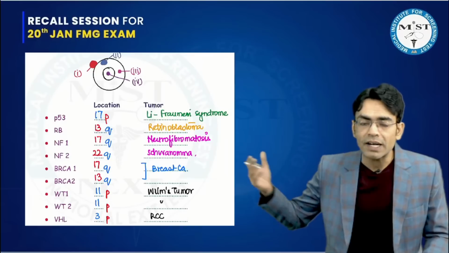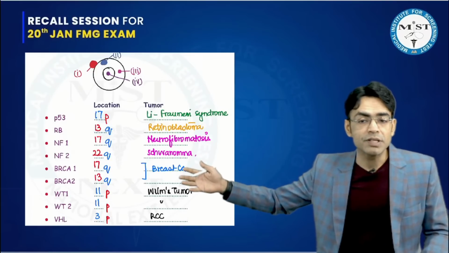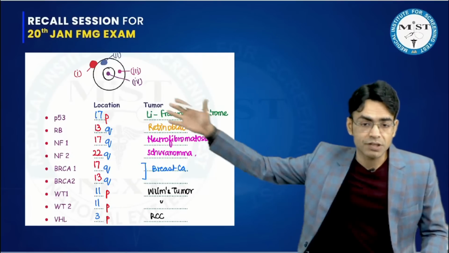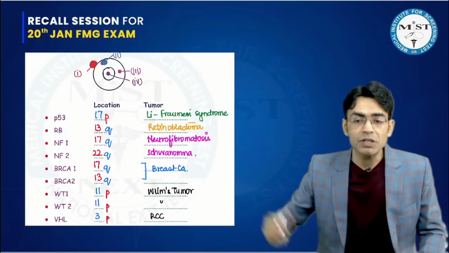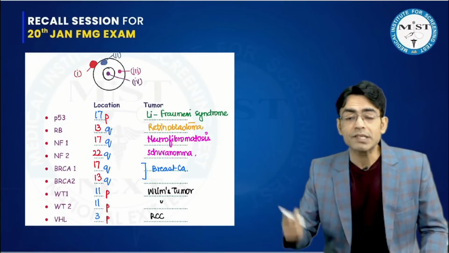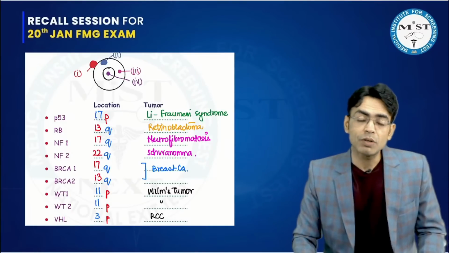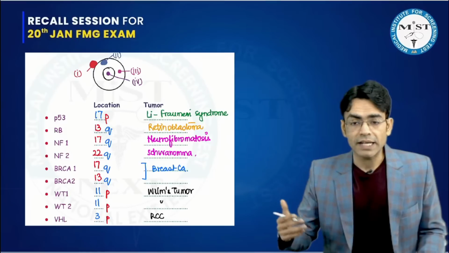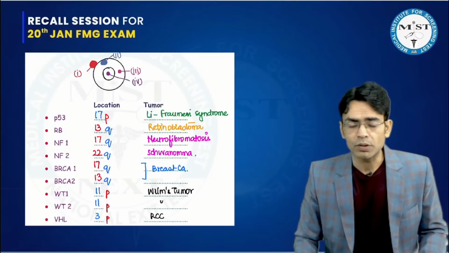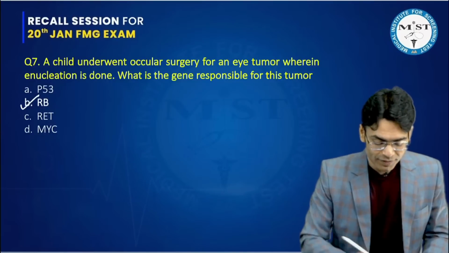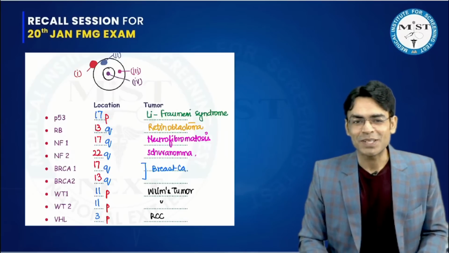So when we were discussing tumor suppressor genes, I was teaching you in the chapter of Neoplasia. There we discussed RB, this table we have discussed, and I gave you the RB gene. The location also we discussed, and I told you it is seen with retinoblastoma, and we even discussed the role of this RB gene, because it is called the governor of the cell cycle. What is the role of this RB gene in the cell cycle? That also we have discussed, with Knudson's hypothesis and all. So again, a very straight question came from the workbook. So the RB gene is the answer for this question.